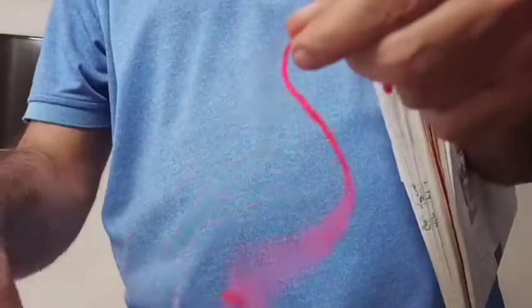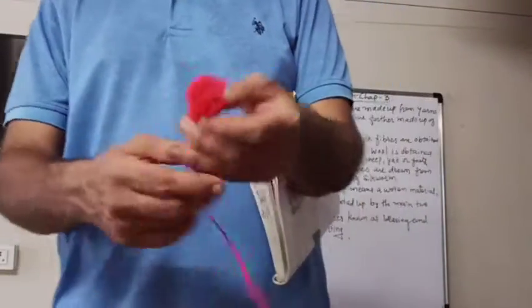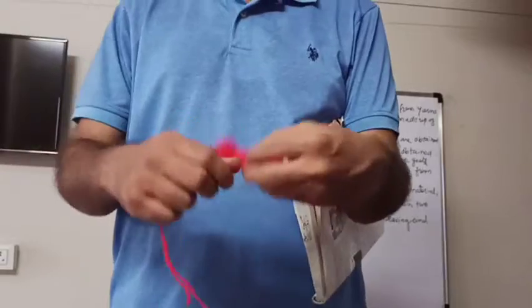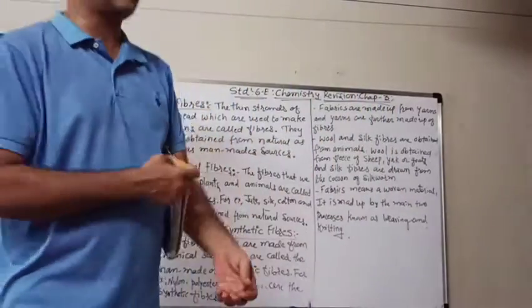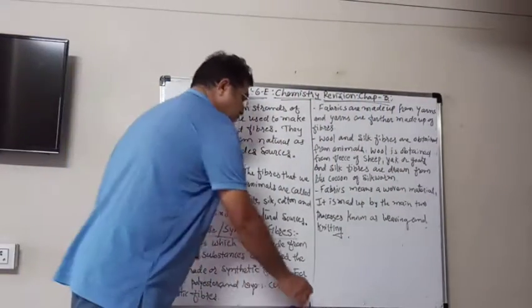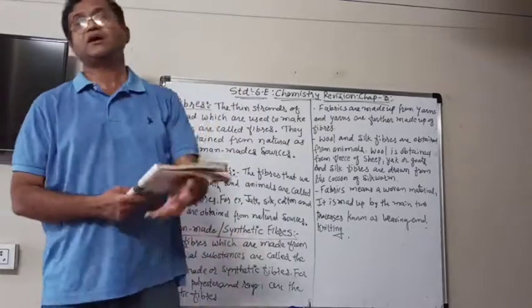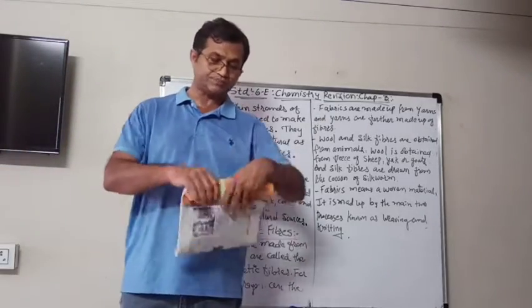So from the fibers they make these yarns, and then the wool is ready. If they are very long threads, they are used for knitting shawls and sweaters. Otherwise they will make woolen clothes and other different materials also.